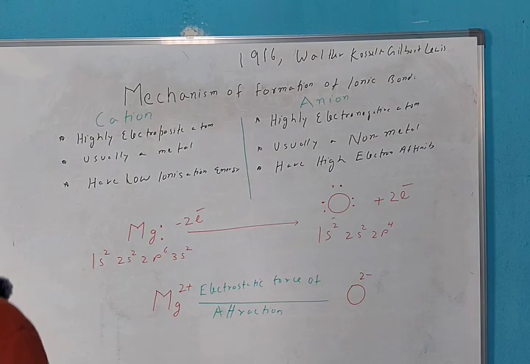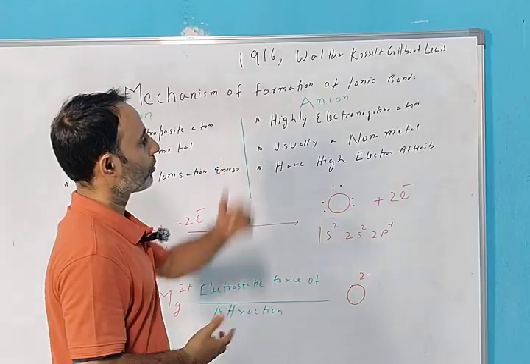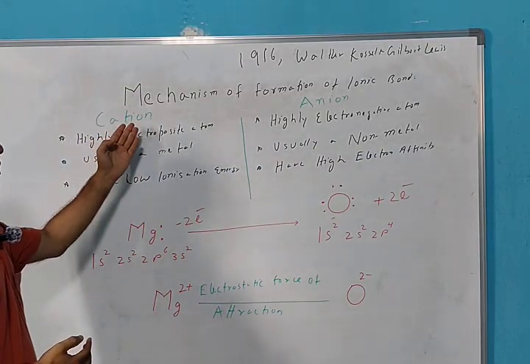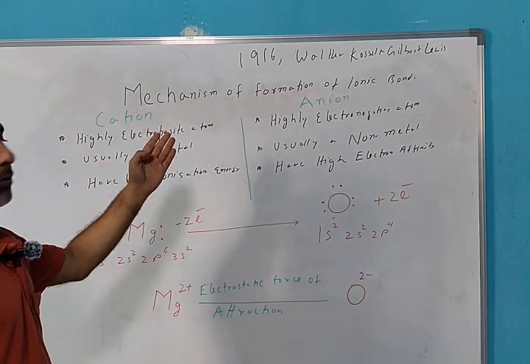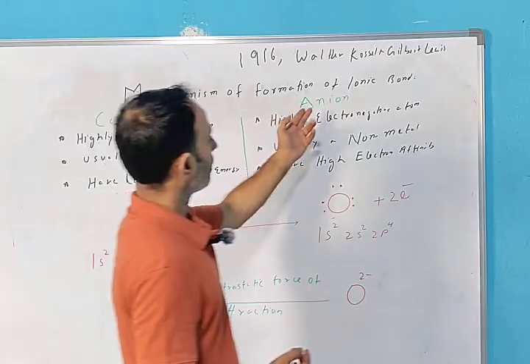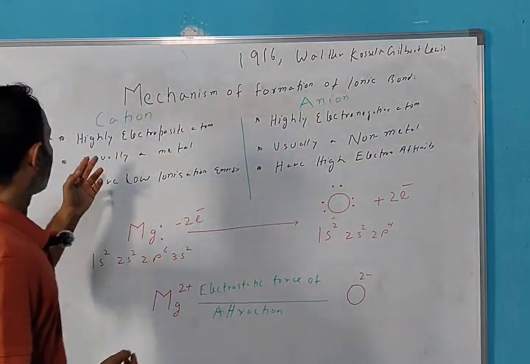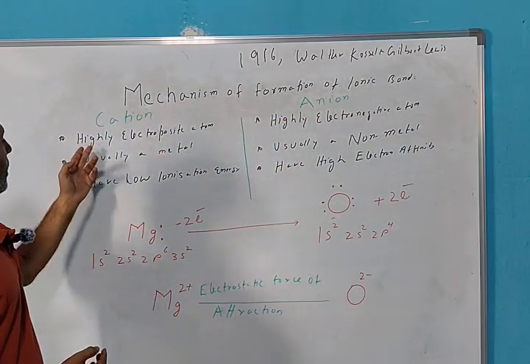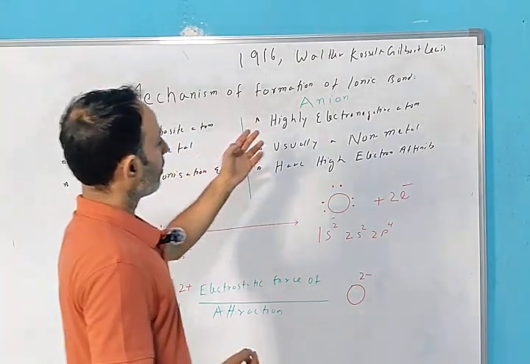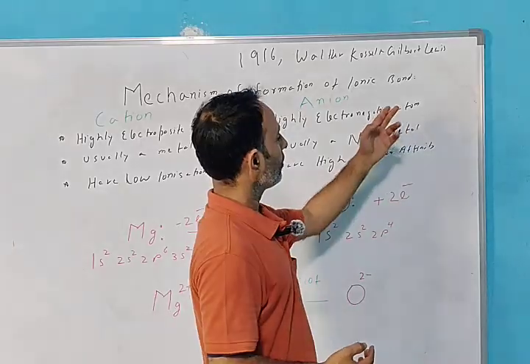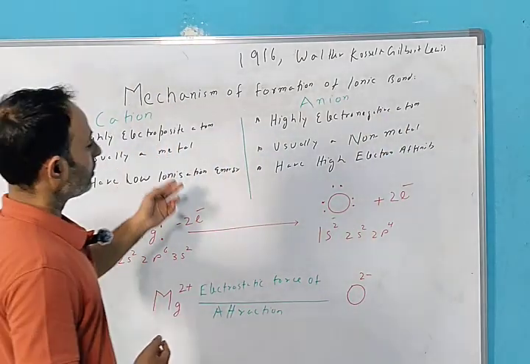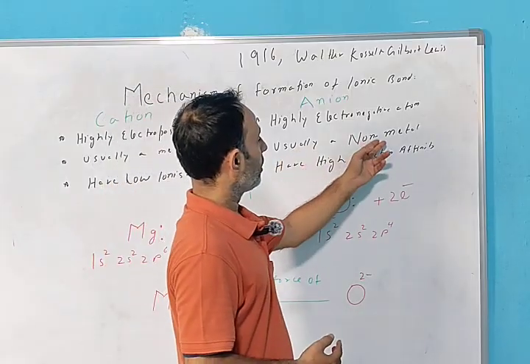Now let's discuss the mechanism of formation of ionic bond. Ionic bond is the electrostatic force of attraction between a cation and an anion. Here is the cation, here is the anion. Which atom will form the cation? A highly electropositive atom, and an anion will be formed by a highly electronegative atom, usually a metal and usually a non-metal.